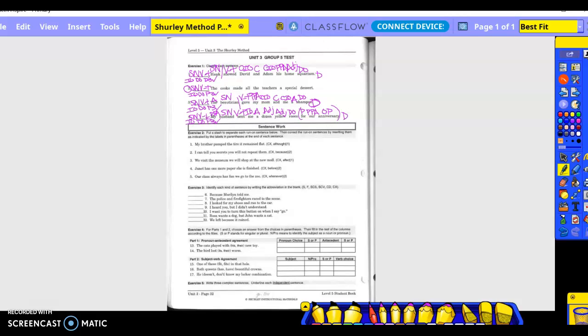Go back to the verb, divide the complete subject from the complete predicate. Is there an adverb exception? No, it's in the natural or inverted order. Okay,